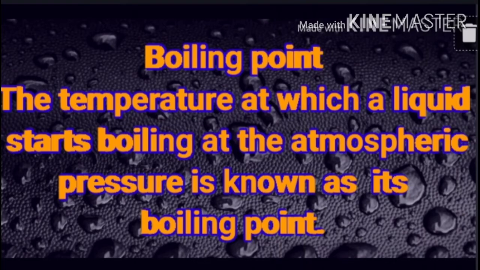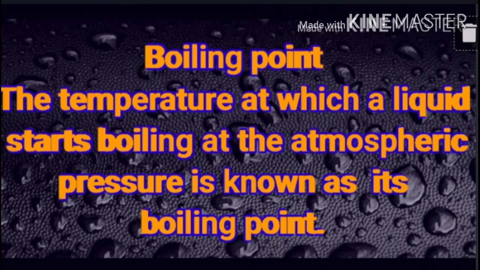The heat required to convert 1 gram of solid into liquid is Q by m. So, the latent heat of fusion formula is L equal to Q by m, where Q means heat and m means mass. Next, we can infer that one state of matter can be changed into another state by absorbing or giving out heat energy.